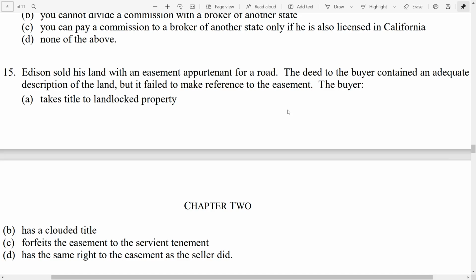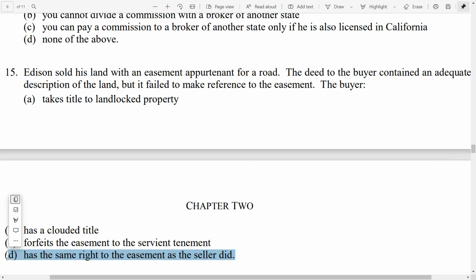So we're talking about an appurtenant easement. Appurtenant easements run with the land. When it runs with the land, it automatically transfers with the land. So if there was an adequate description of the land, that is sufficient even if the easement was not actually referenced. The easement would still transfer with the land. So the buyer has the same right to the easement as the seller did. D would be the correct answer.